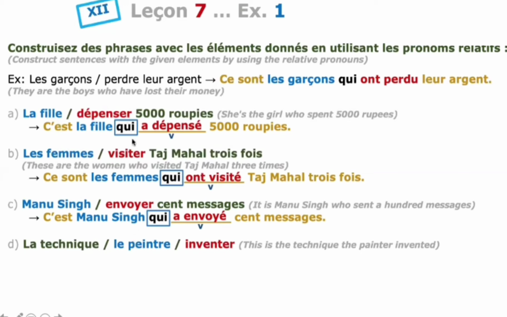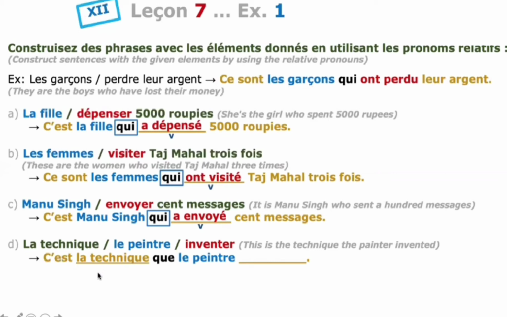So blue color is the subject, red color is the verb, and green color is the direct object noun. That is the difference in the fourth sentence. So the technique, the painter to invent. See the sentence. You have to give this message: the direct object you have to emphasize.